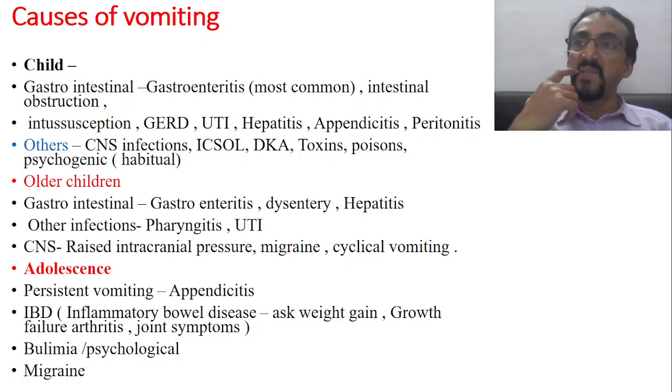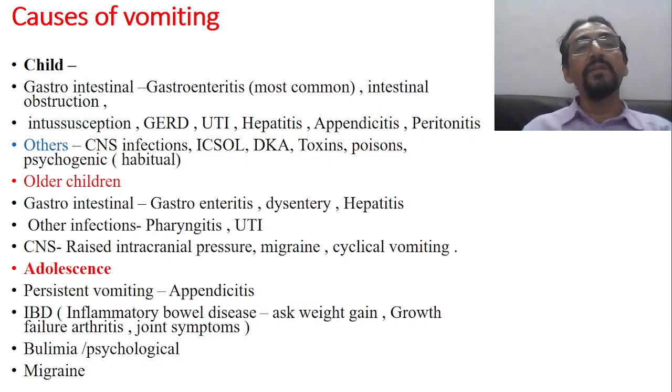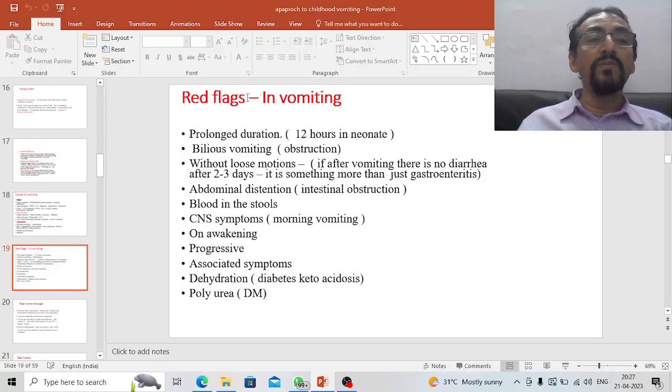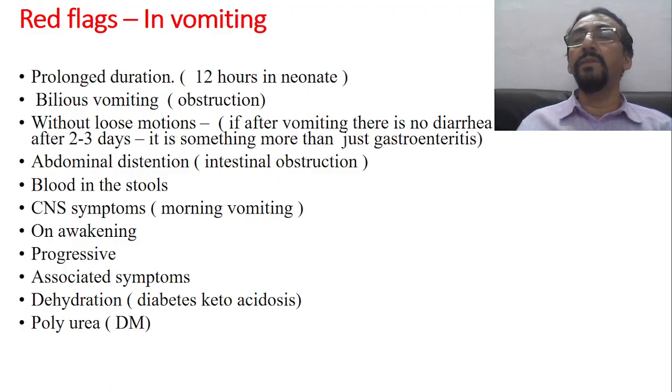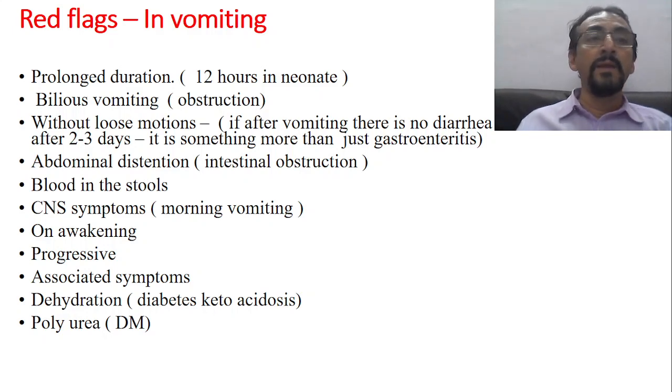And sometimes migraine, that is also common in the adolescent period. Migraine may lead to vomiting. So these are some of the causes of vomiting year wise. Now, if you look into some of the red flags of vomiting, when you have to take the vomiting very seriously: one is prolonged duration. As I told earlier, in a neonate, vomiting persisting for more than 12 hours, whereas after 1 month, vomiting persisting for more than 24 hours. I explained the red flags in the first class itself.